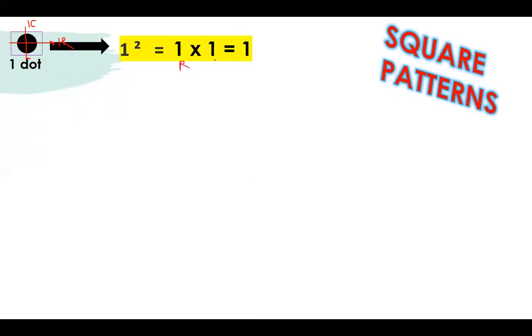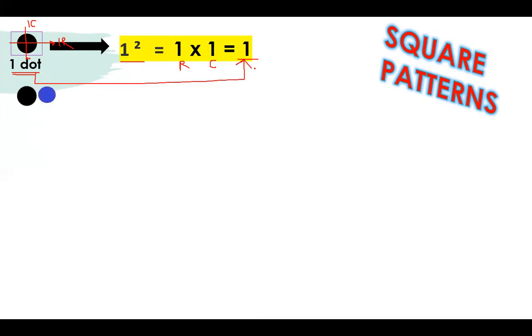So it should be in a square. So 1 dot I have arranged in a square. So this is 1 dot. What we can say is that it has only 1 row. You have to count its rows. It has only 1 row and 1 column. So this is your row and this is your column. One row and one column multiplied together give me 1 square. So your answer will be 1. It means that this 1 dot is equal to 1, right?